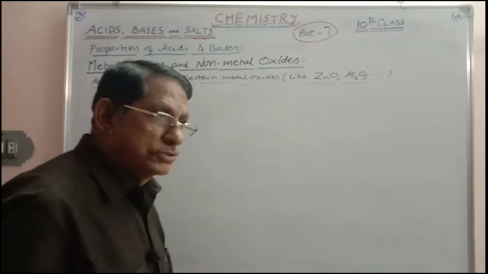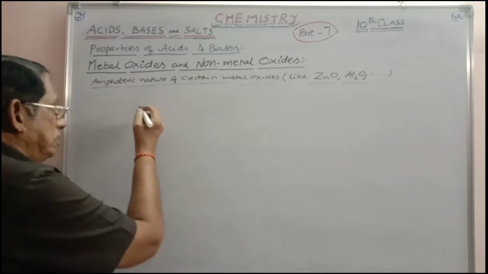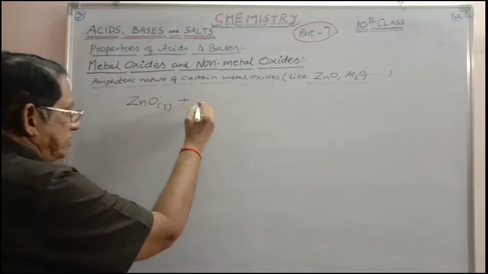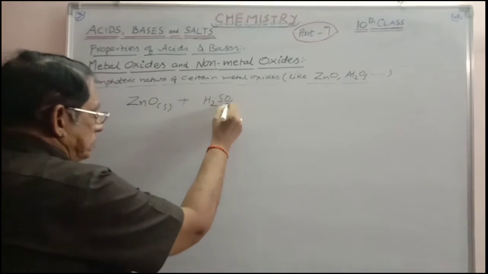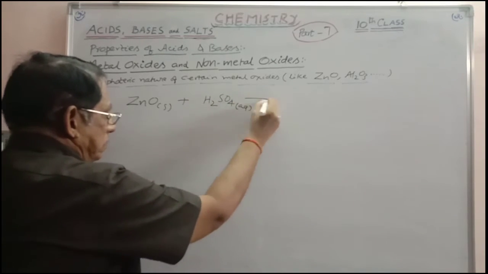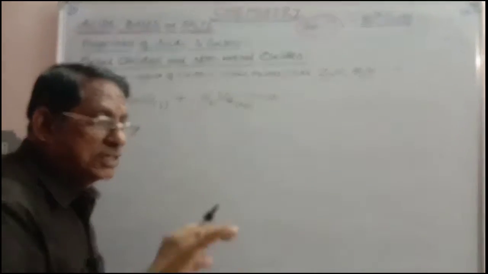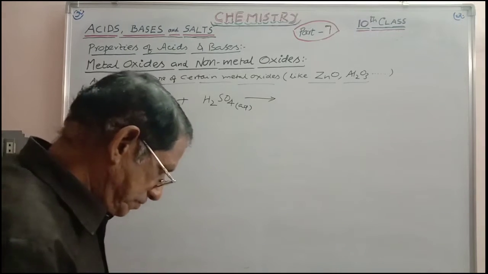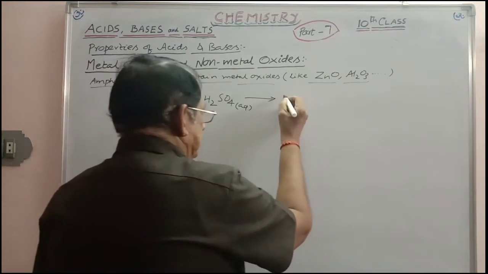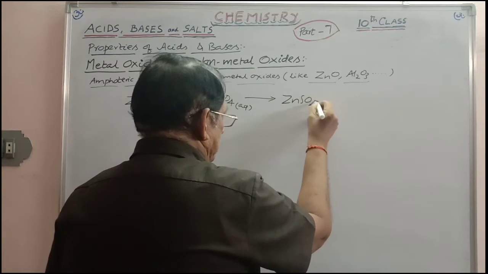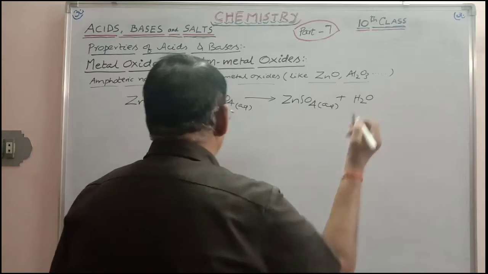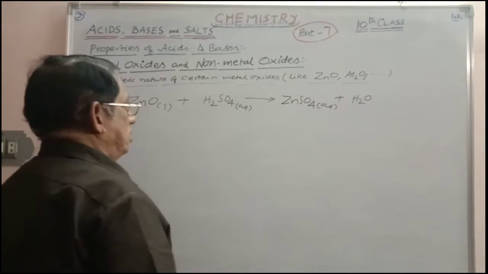Zinc oxide is particularly insoluble in water. So here you have to prove the character. Zinc oxide, now taking solid, I am treating with dilute sulfuric acid, aqueous. Zinc oxide gradually dissolves in dilute sulfuric acid, giving you zinc sulfate, aqueous, plus H2O. Equation balanced.